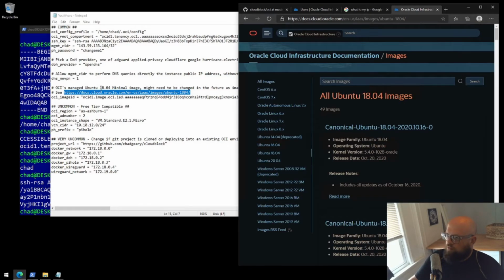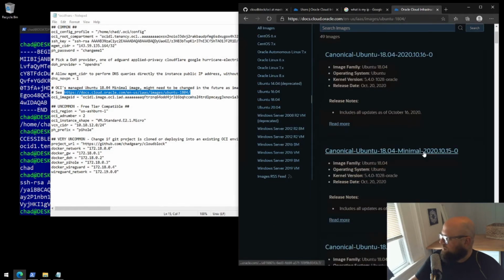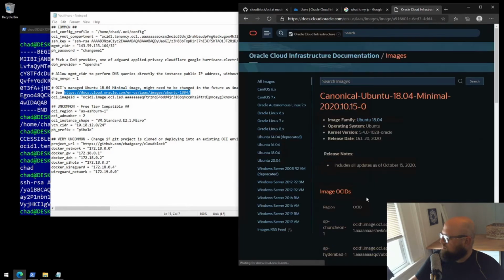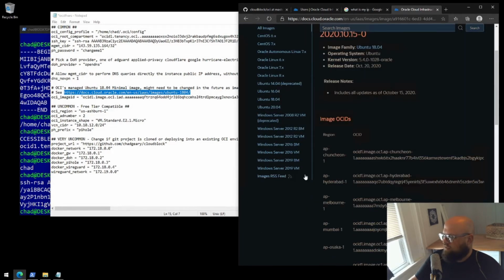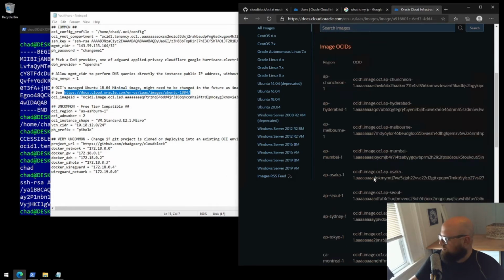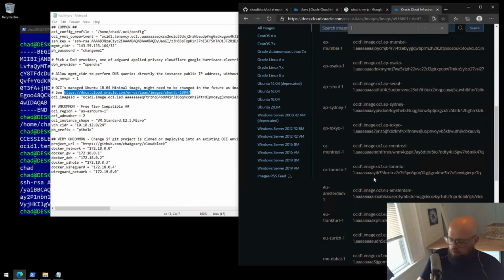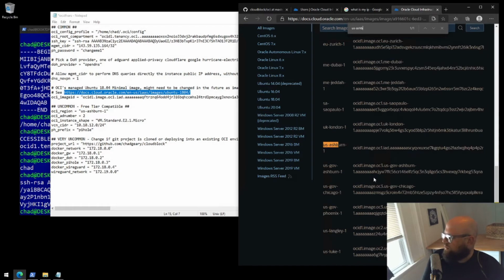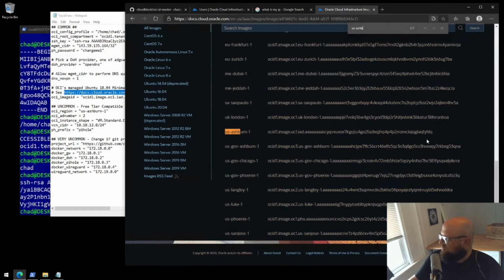We need to find Ubuntu 18.04 minimal. There it is. And then the OCID for the region we're deploying in. So mine is US Ashburn 1. And I'm just going to Control F, US-Ashburn 1. There we go. Let me expand this page just a bit.